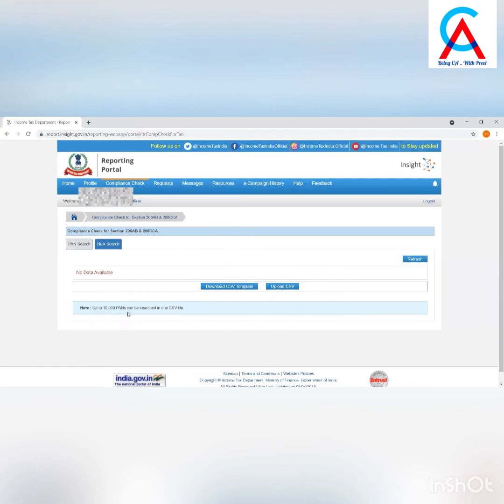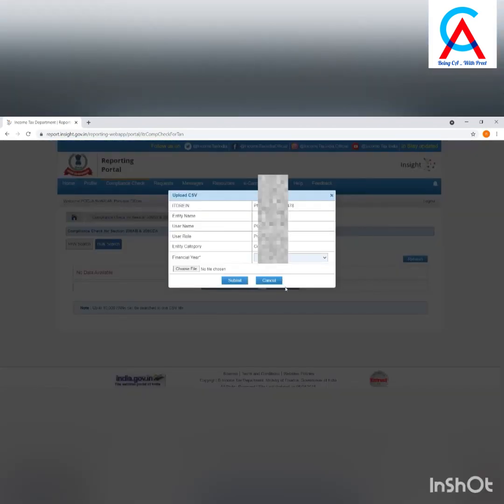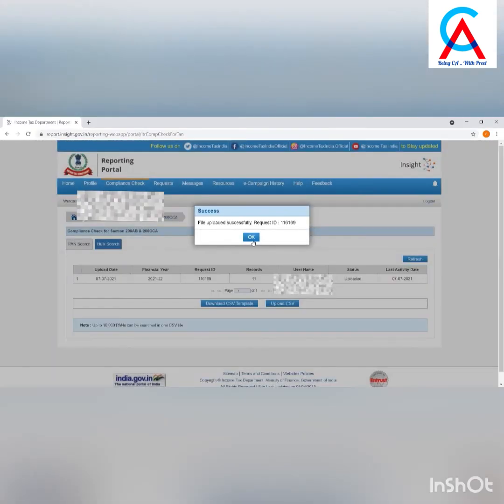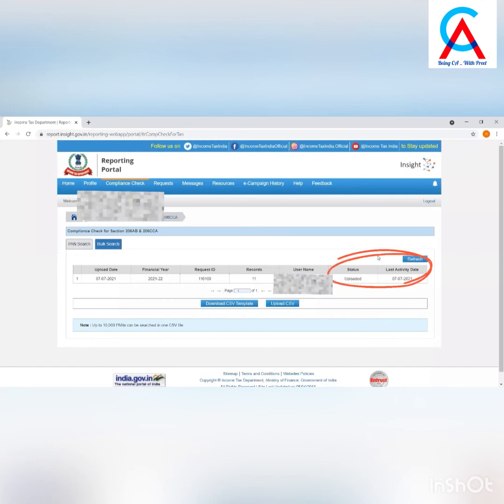After downloading the CSV template, you need to fill the CSV with all the PANs available and whose TDS or TCS is collected during the year and for which specified person status is required. After filling in the CSV template, you need to upload that CSV by clicking on the Upload CSV button. This uploaded file will start reflecting with uploaded status.